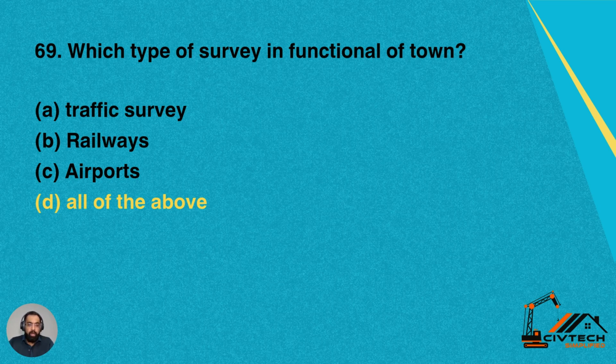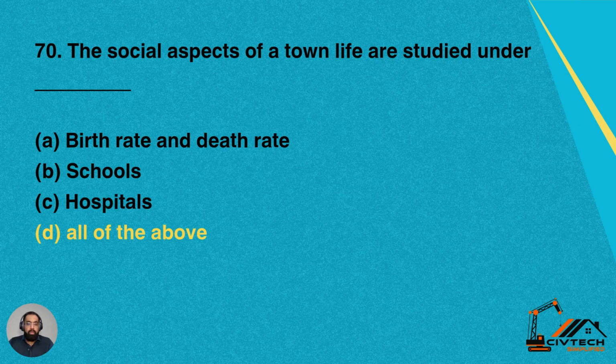So all these facilities are always needed in a town. So we do all types of surveys, like we do traffic surveys, railways, as well as airports. So option D is correct for this question, which is all of the above.